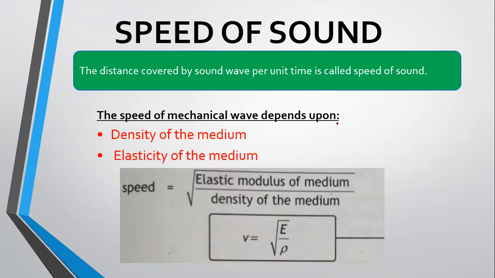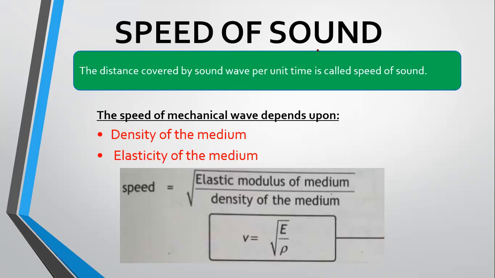Mechanical waves are further of two types. One is longitudinal waves and the other one is transverse waves. Longitudinal waves are those waves in which particles of the medium vibrate about their mean position parallel to the propagation of waves. And transverse waves are those waves in which particles of the medium vibrate about their mean position perpendicular to the propagation of waves. You already studied this in class 10th.